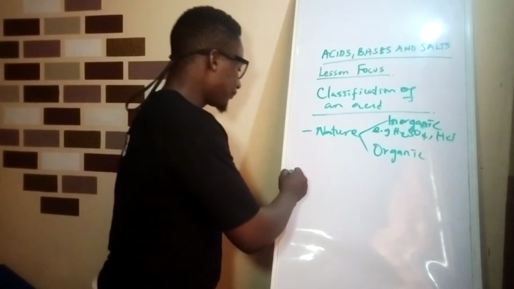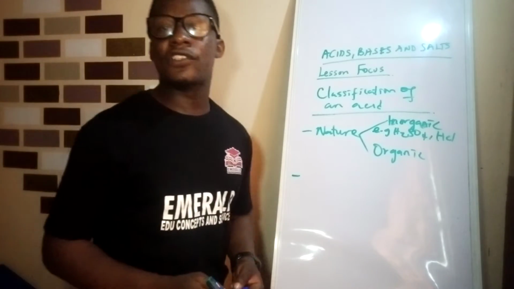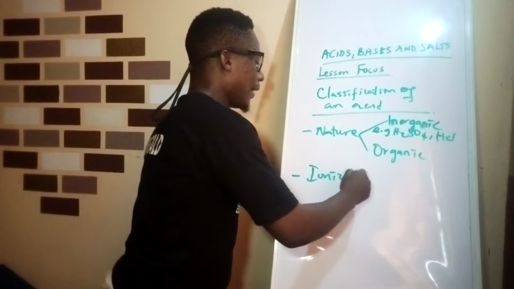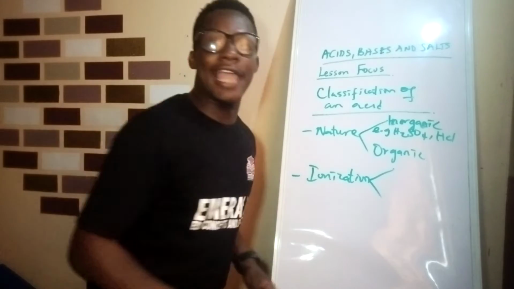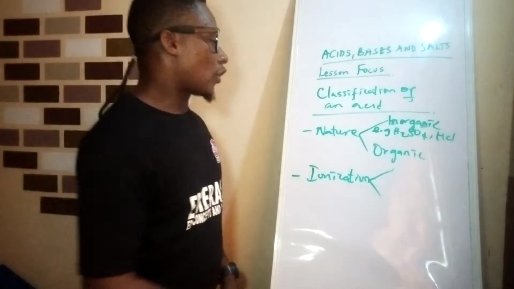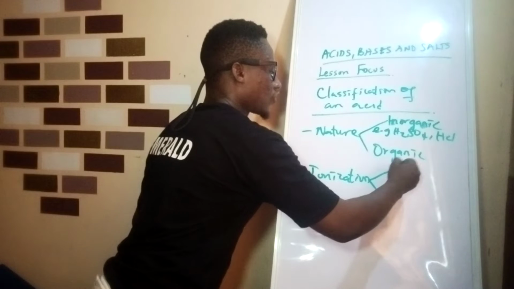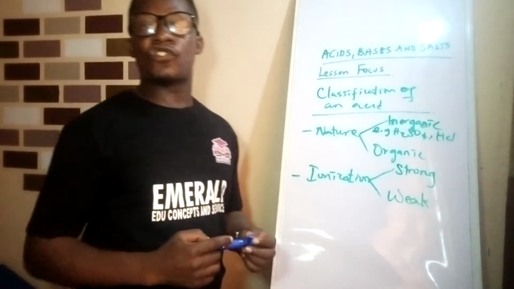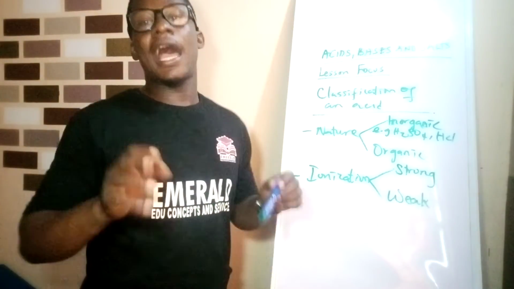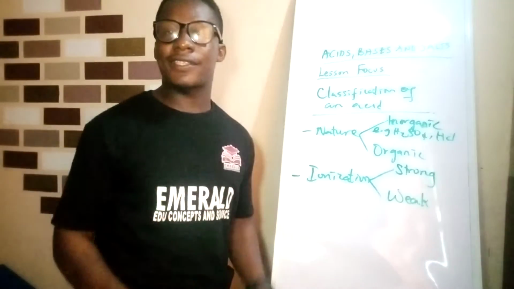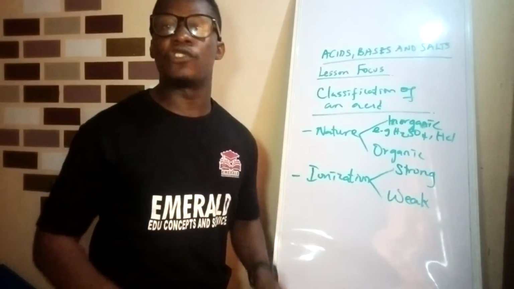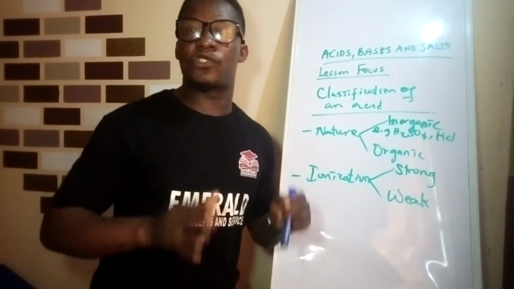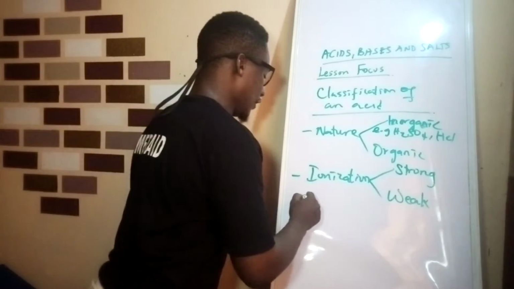Now, acids are also classified based on ionization, that means their ability to ionize in aqueous solution. Based on ionization, we have the strong acid and the weak acid. Strong acids are acids that completely ionize in solution. An example of a strong acid is H2SO4.